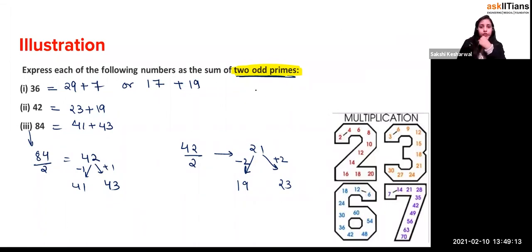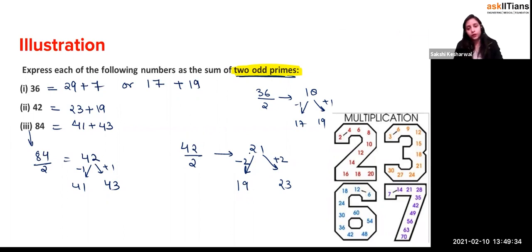So for 36 divided by 2, it will be 18, then subtract 1 and add 1, it will be 17 and 19. Yeah, so there's no specific rule for it. You can opt for any specific thing that you can get. If you subtract 1, it will be 20, and add 1, it will be 22. So they are not going to be odd primes, right?